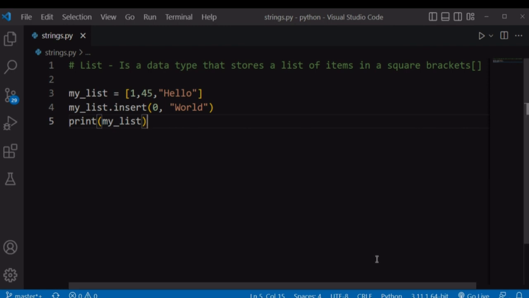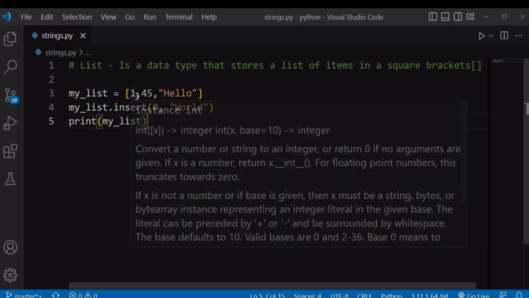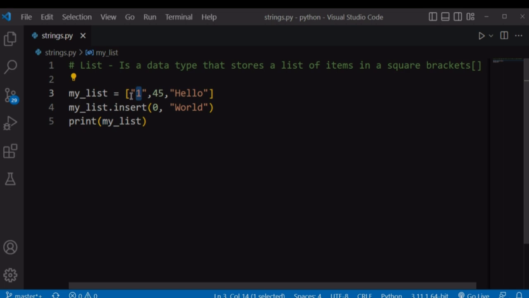We also have the join method. The join method joins a list of strings into one single string value. For example, let's say you had a list of strings. If I convert these numbers into strings by surrounding them with quotes, I can also add this world string to our list at the end here. And if I want to use the join method on this list of strings, I will first have to define what I want to separate my string values with after joining them.